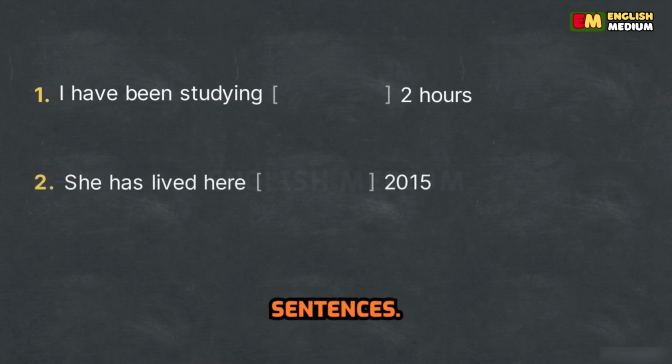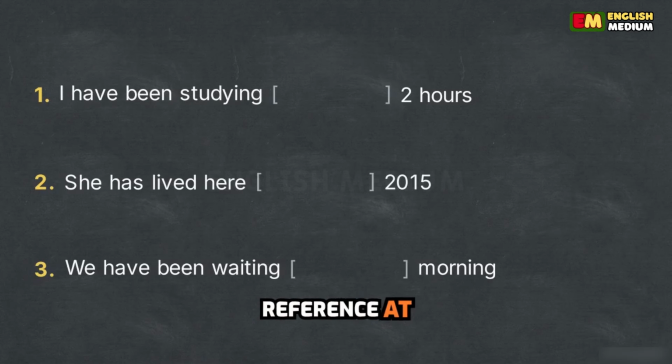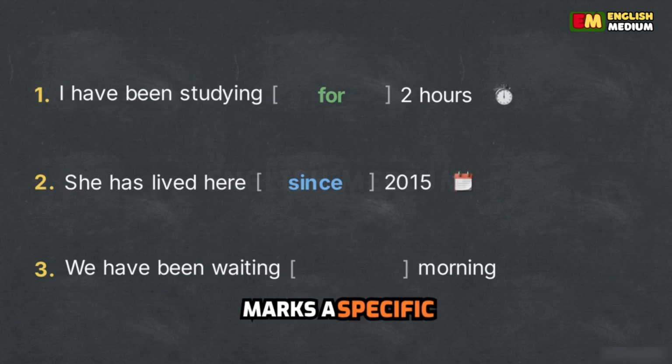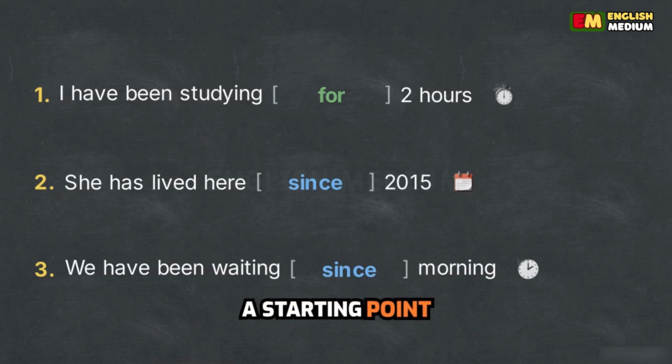Evaluate these 3 sentences. Determine whether the time reference at the end of each line represents a starting point or a duration. You have 5 seconds to mentally fill in the blanks. Let's review. Number 1 is "for 2 hours," because it measures a duration. Number 2 is "since 2015," because it marks a specific year. Number 3 is "since morning," because it identifies a starting point in the day.